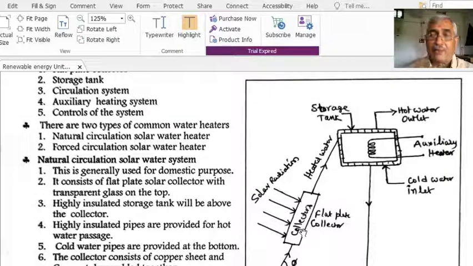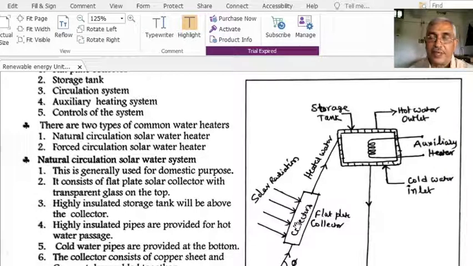This kind of flow, cold water flow and hot water flow, happens because of the density difference, which causes the pressure difference. Automatically, the circulation of hot water goes to the top part of the storage tank, and the cold water from the lower part of the storage tank enters the flat plate collector continuously.